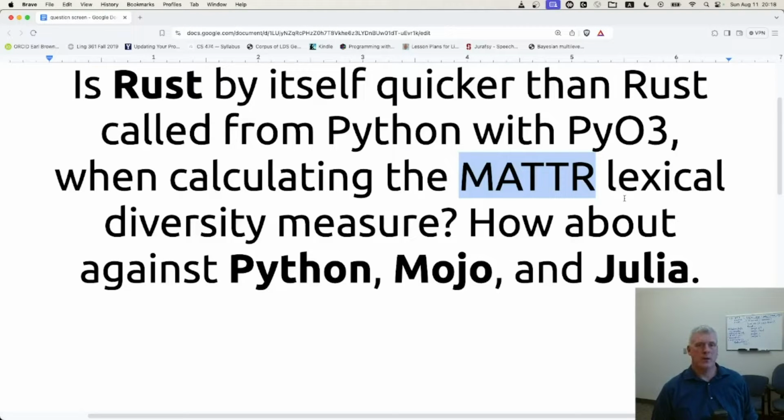This is a follow-up question to my previous video in which I measured Python against Mojo, against Julia, and against Rust as called from Python. And surprisingly, I found that Python was quicker than Rust when Rust was called from Python to implement this moving average type to token ratio, which is a pretty simple algorithm.